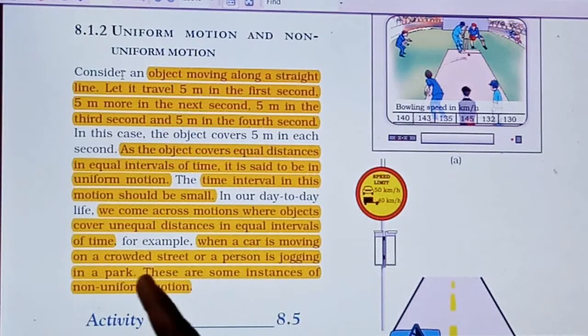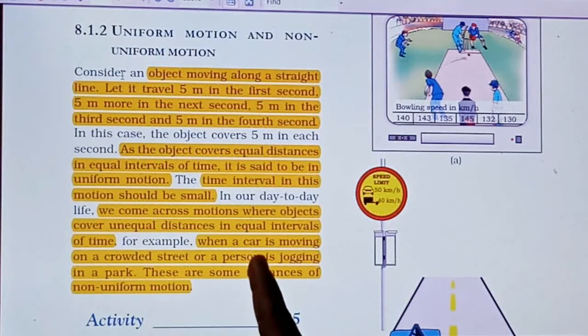So the jogging speed will be non-uniform, sometimes fast, sometimes slow. The distance covered varies from time to time, so this shows non-uniform motion.